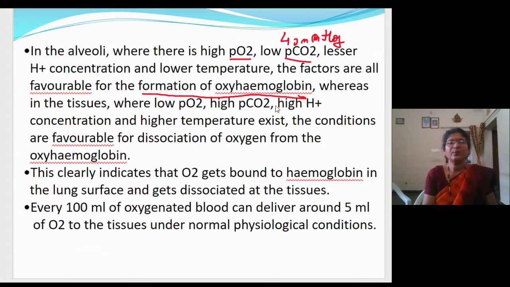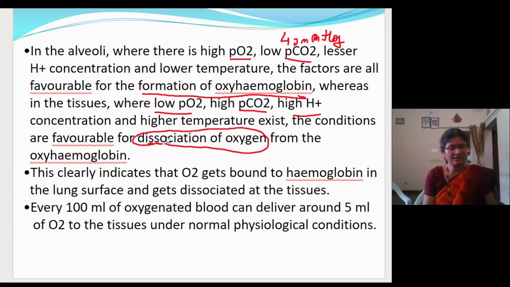Whereas in the tissues the conditions are opposite. The partial pressure of oxygen is less, the partial pressure of carbon dioxide is more, the hydrogen ion concentration is high, and the temperature is higher because of metabolic activity. What do all these conditions favor? They favor the dissociation of oxygen from the hemoglobin.